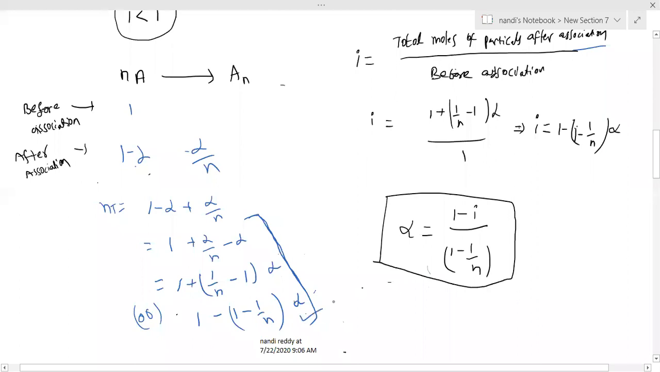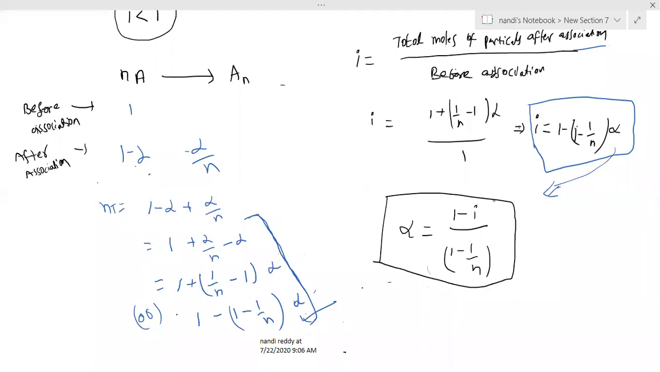This is the i value: i equals number of particles associated by 1. From here you can rearrange and you will get alpha also. This is the alpha formula. Alpha means degree of association. Please note down, this is degree of association. I am just using the formula which I discussed yesterday. Previously it was dissociation, now this is association.